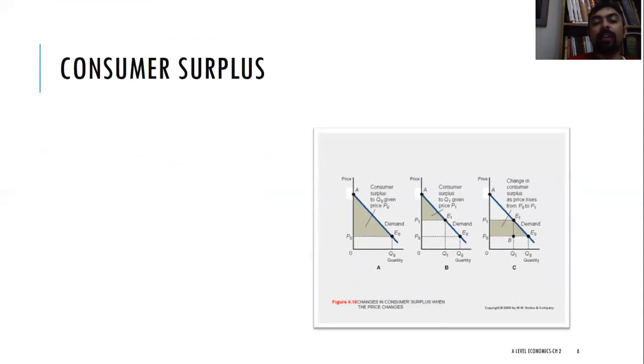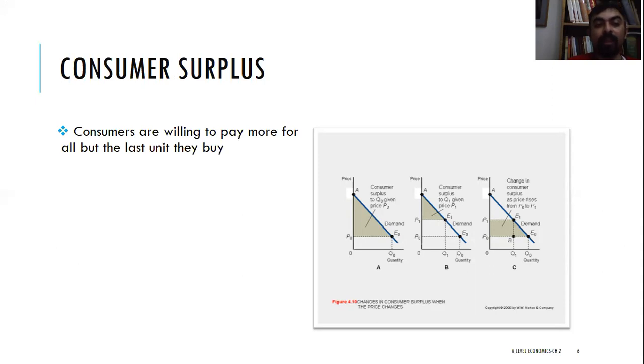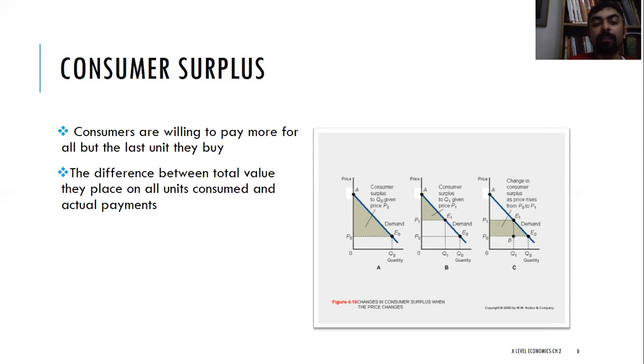Actually, consumers are willing to pay much more for a certain amount of goods, but due to the market equilibrium price, they end up paying a lower average price. Therefore, we have a consumer surplus. Consumers are willing to pay more for all but the last unit they buy. So the difference between the total value they place on all units consumed and actual payments is the consumer surplus.